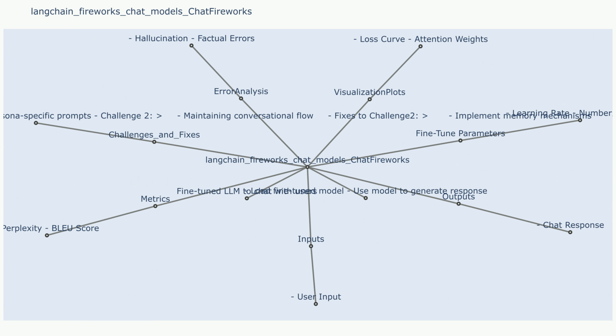Fine-tune parameters. Learning rate controls the step size during the model's training process. Batch size determines the number of samples used in each training iteration. Epoch specifies the number of passes through the training data during the training process.